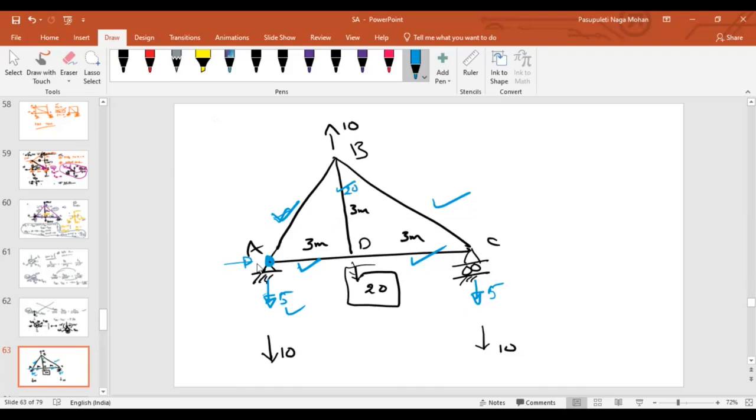After finding reactions, take the equilibrium of the joint. You know this and you know this. After you know these two, as it is symmetrical, this is known and this is known. Problem is over. No need to apply Lami's theorem. No need to go for very big equations. The problem is solved. Right? Yes, sir. Clear.